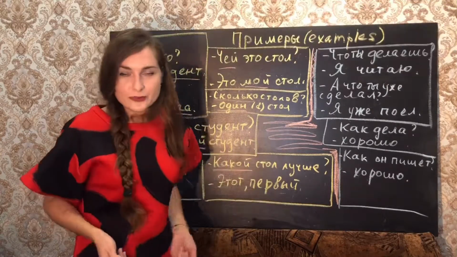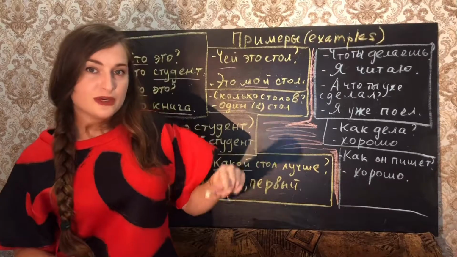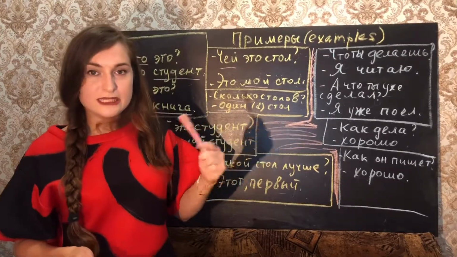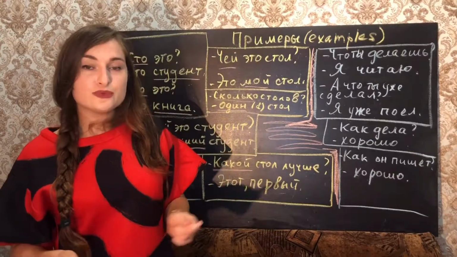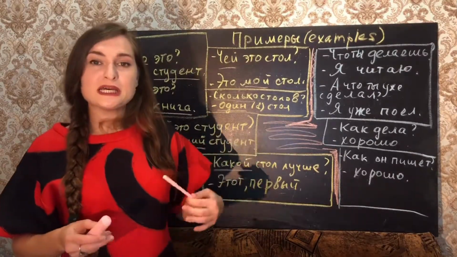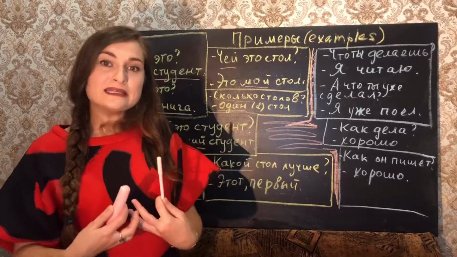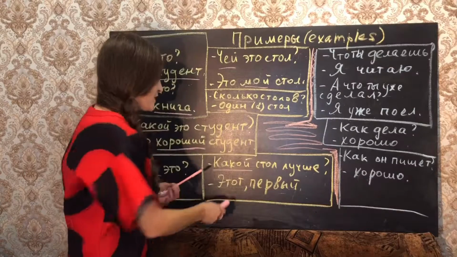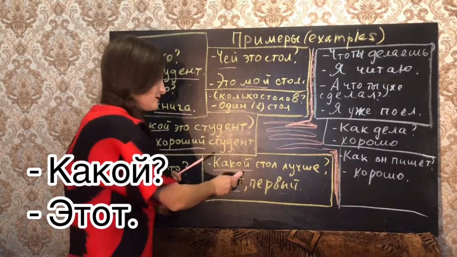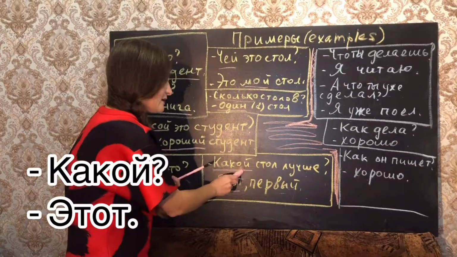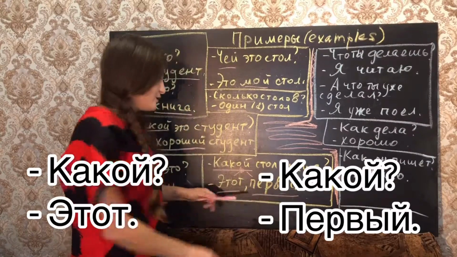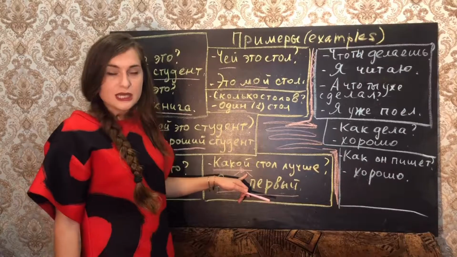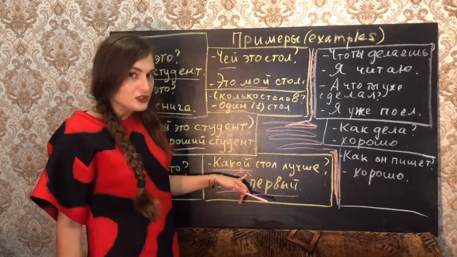What did the author mean? Этот первый стол лучше. This, the first one, is better. Yeah, you can put two different parts of speech as an answer if they are combined logically by their lexics. Какой этот? Какой первый? Both of them can be used as answers for this question.